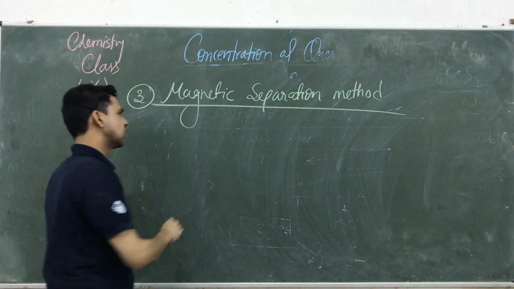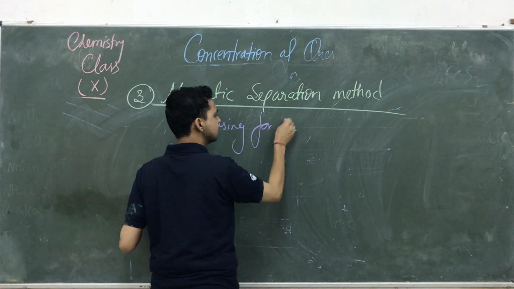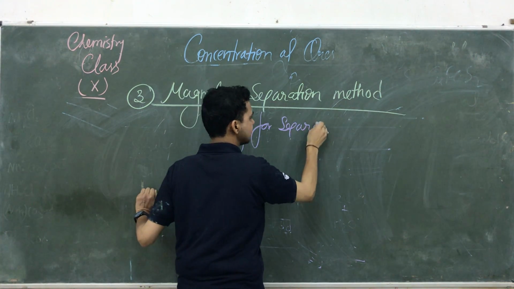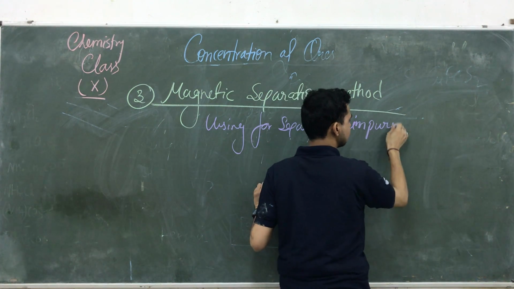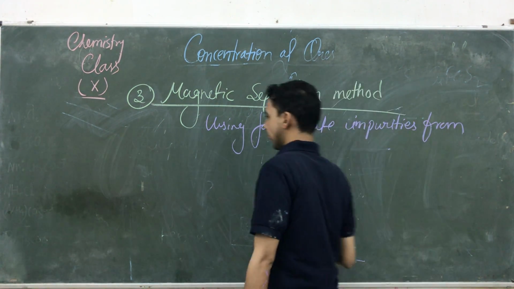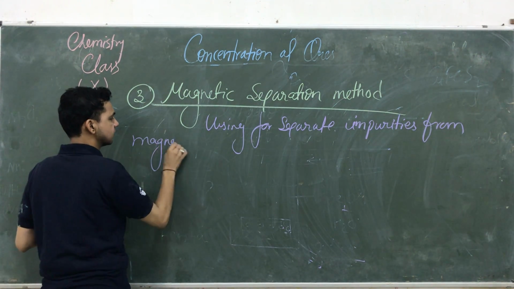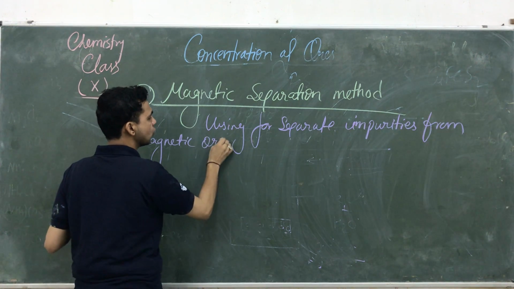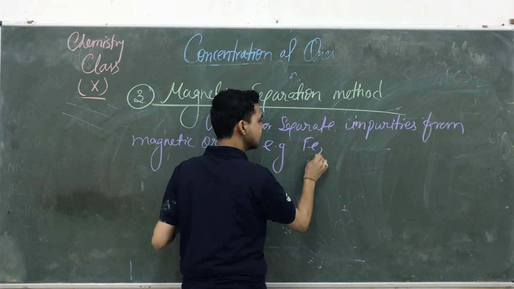This method is generally used to separate impurity from magnetic ores. An example of a magnetic ore is Fe2O3.